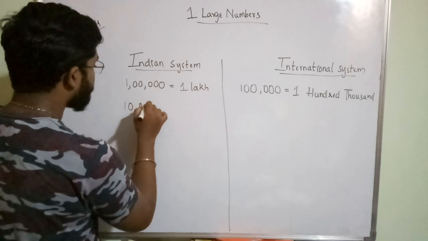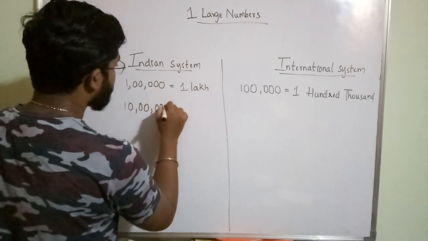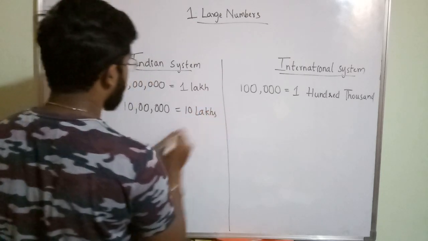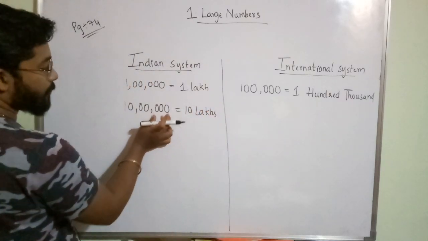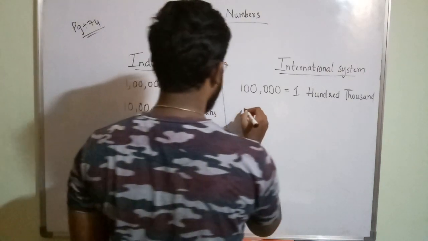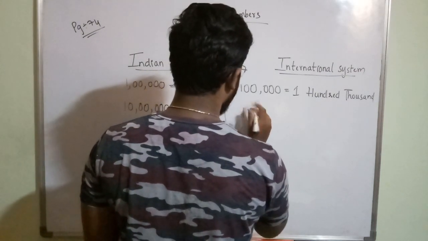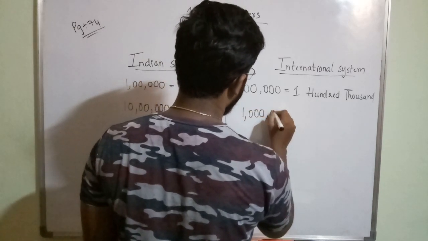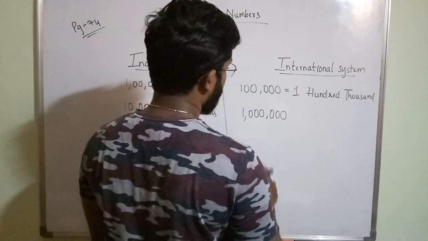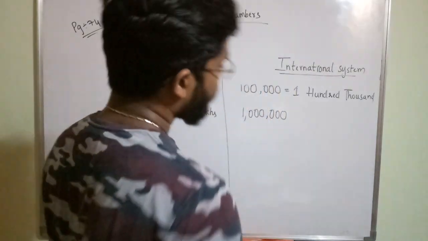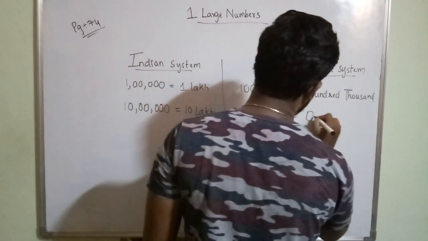So next one, this number is called 10 lakhs in Indian system. This is ones period, thousands, this is lakhs. Whereas here it is called what? This is a 7-digit number, no? So what is it called here? It is called 1 million.